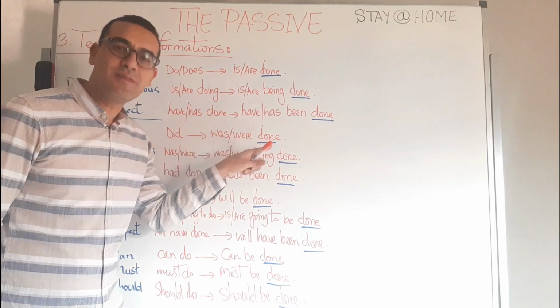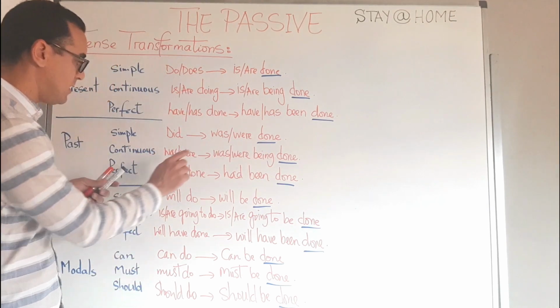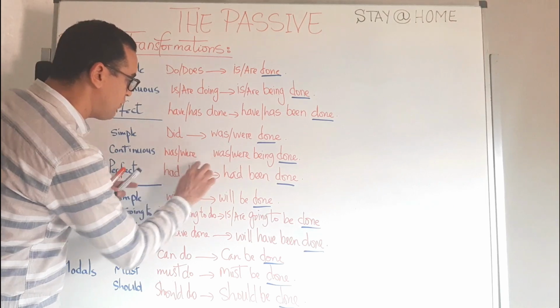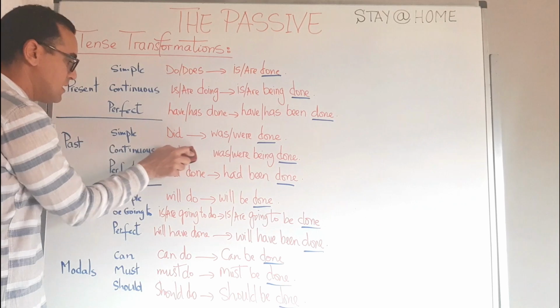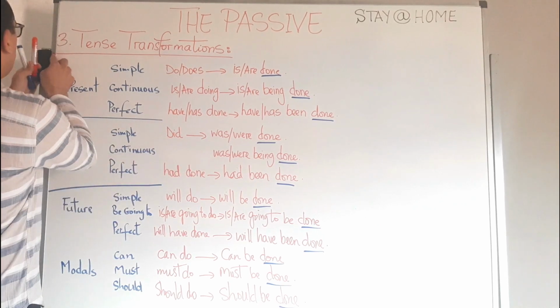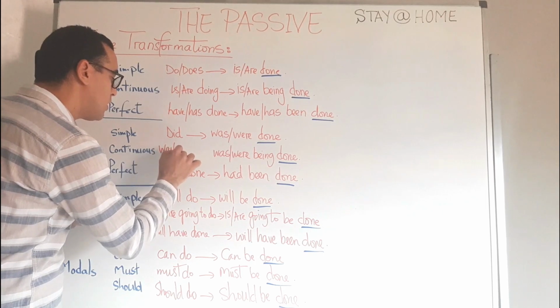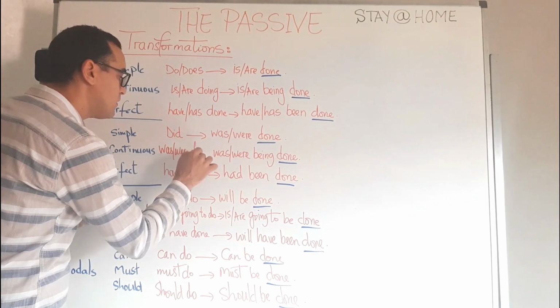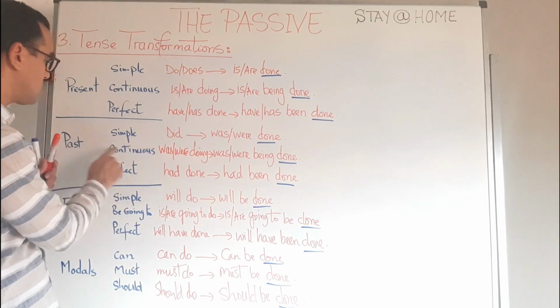Was or were done. The past continuous, was or were, here we have was or were. I will rewrite it, sorry, just if you allow me a few seconds. So we have was, were, doing. So this is the past continuous.